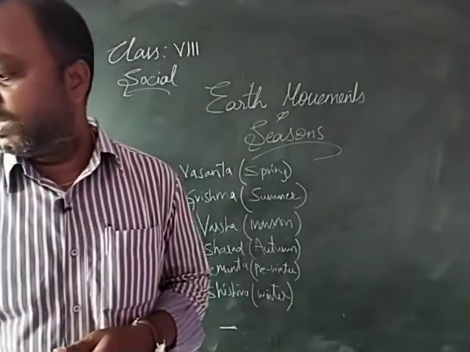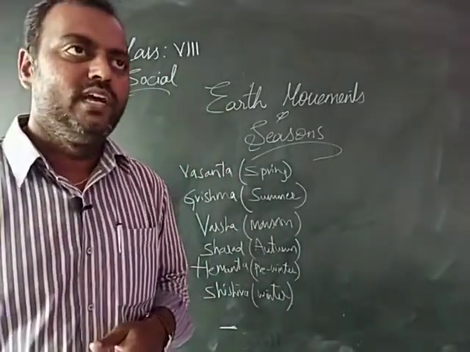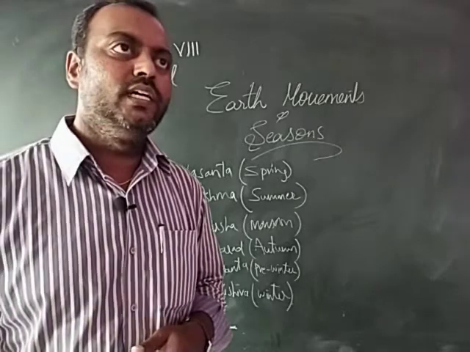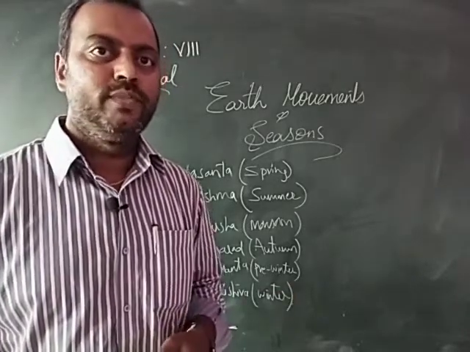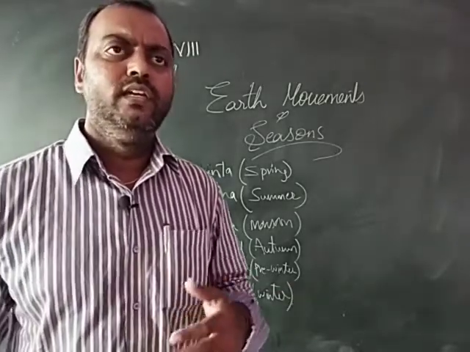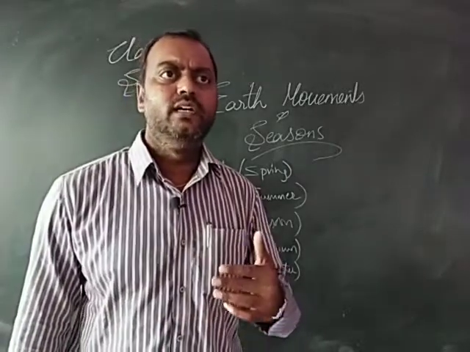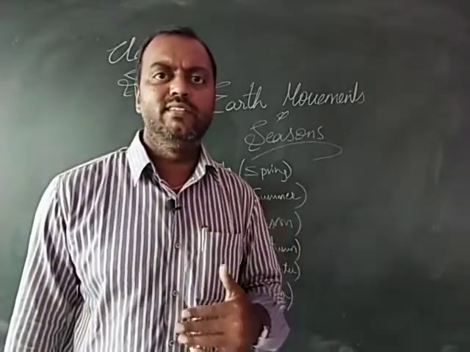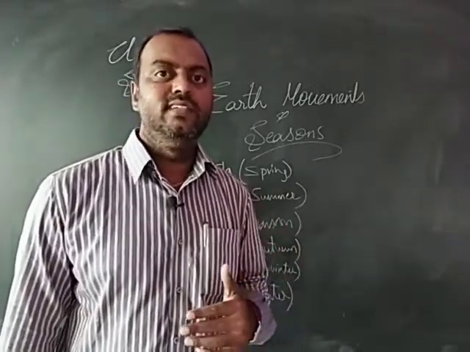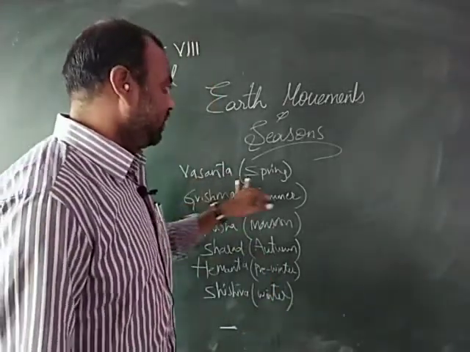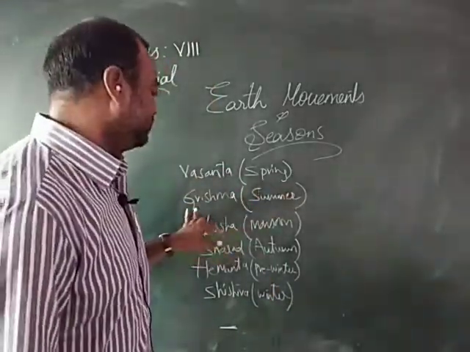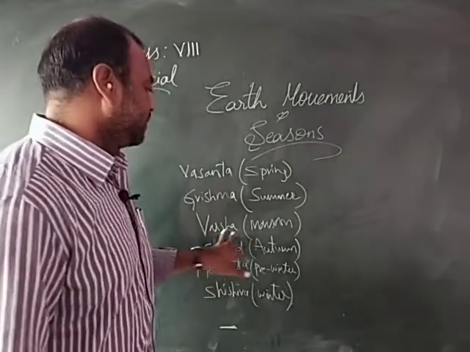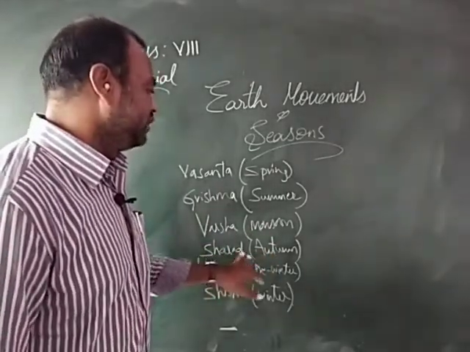And when we look at it, ancient Sanskrit literature has divided the Indian seasons into 6 types. That means there is an intermediate season for each main season, and there are 6 seasons, and those are Vasanta, which in English we call the spring season, Grishma is summer, Varsha is monsoon, and Sharad is autumn.